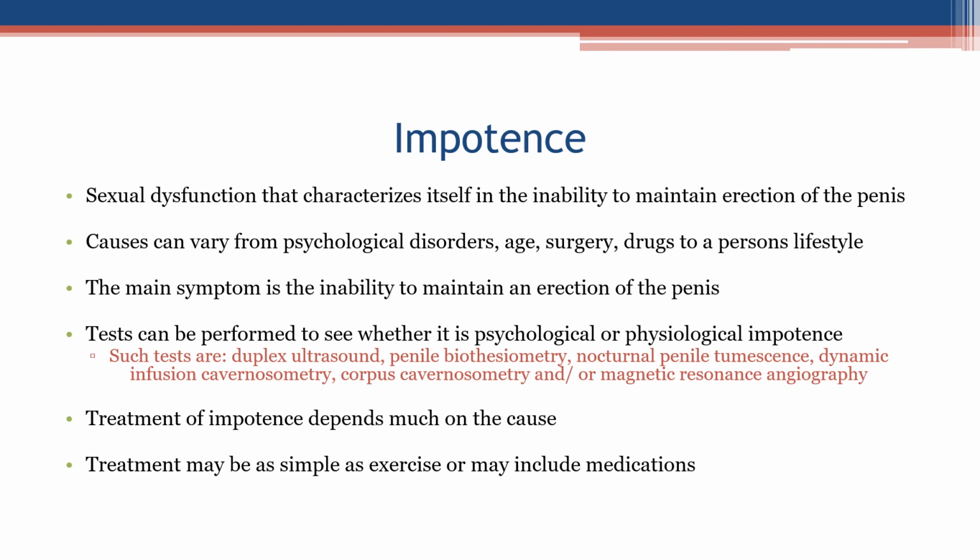Impotence. Sexual dysfunction characterized by the inability to maintain an erection of the penis. Causes can vary from psychological disorders, age, surgery, and drugs to a person's lifestyle. The main symptom is the inability to maintain an erection of the penis. Tests can be performed to see whether it is psychological or physiological impotence.